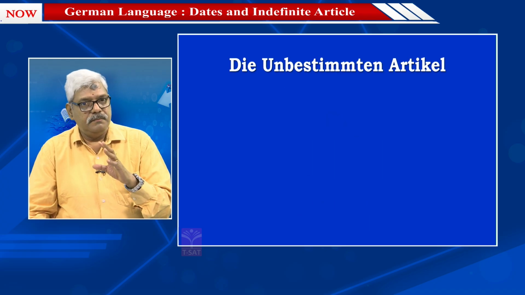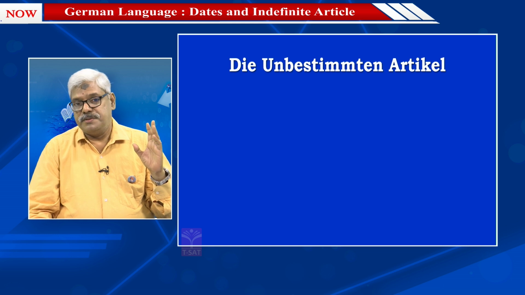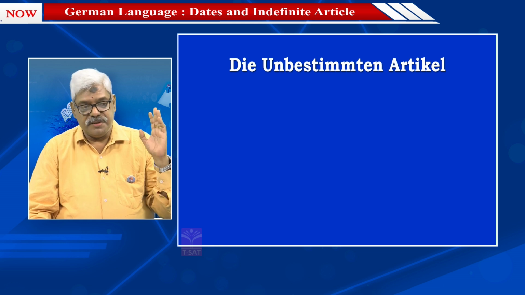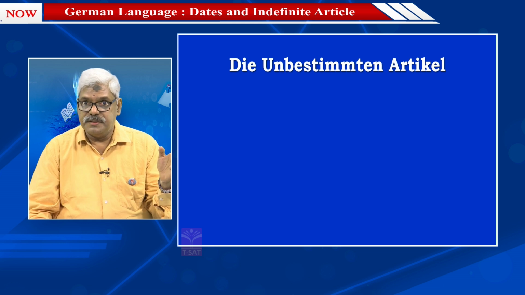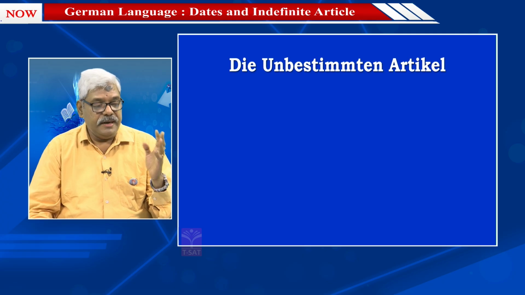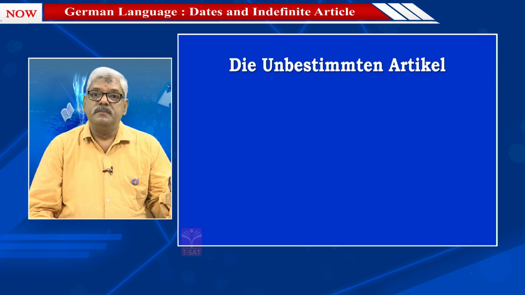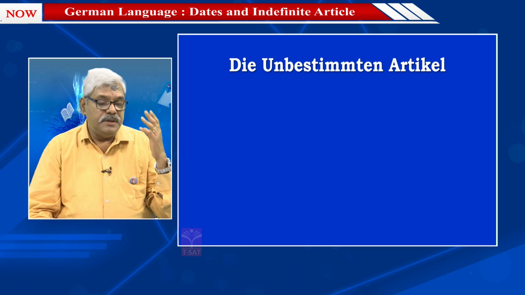In German, all nouns have genders: masculine der, neuter das, feminine die, and all of them have plurals also. So these things we have to learn by heart. Earlier, in one episode, I had shown you about that. But as a constraint of time, I can't put all the nouns in front of you.